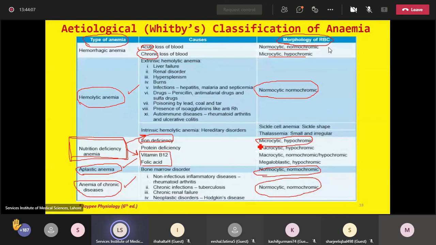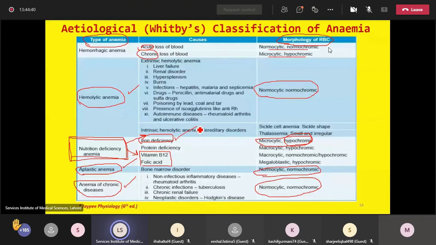Chromicity is dependent on hemoglobin concentration. Remember, MCHC stands for mean corpuscular hemoglobin concentration. So the greater the hemoglobin concentration, the darker will be the color. And if the concentration of hemoglobin is on the lower side, the color will be pale or yellowish, and we will label it as hypochromic. So remember, microcytic hypochromic picture in iron deficiency anemia.